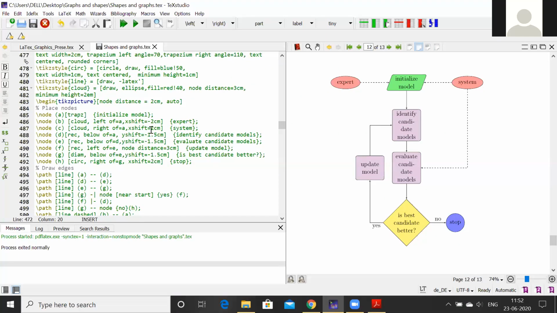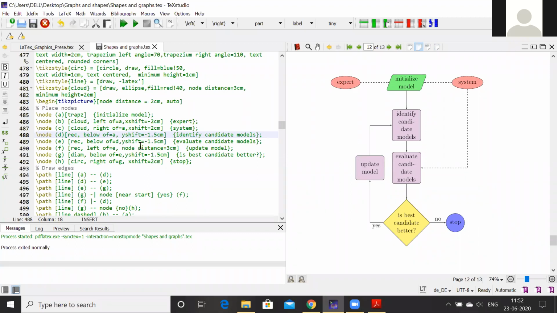Then system right of A. A is given by this initialize model, and this is to the right side. So this way, whatever shape I have defined earlier, we can use it at the beginning of our node. Then we can define the positioning, that is right, left, below, or above, this kind of position of the node.